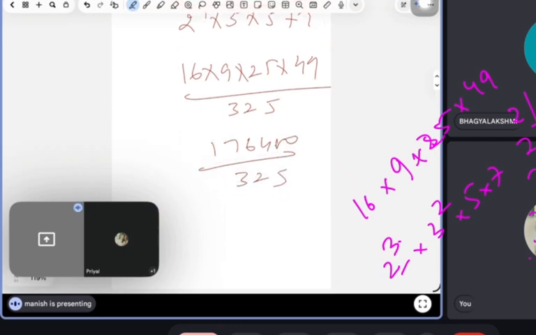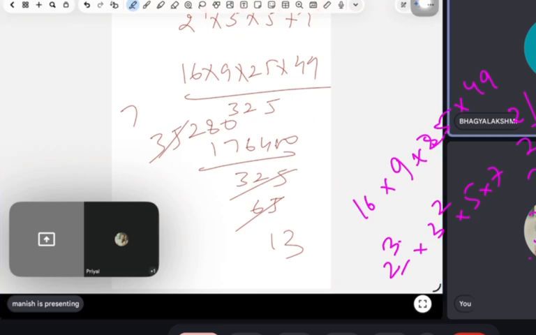So now 325. So now we can divide it by 5 actually. If we divide by 5, then here 65, and then again 5, 13. You divided by 325?